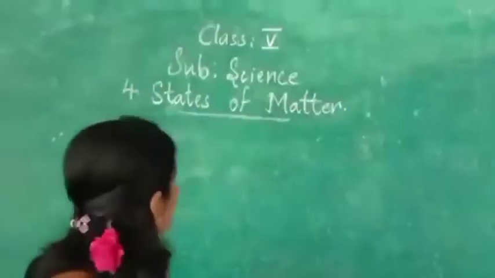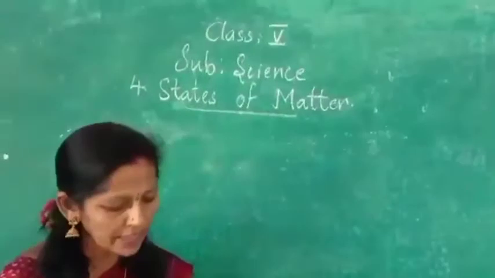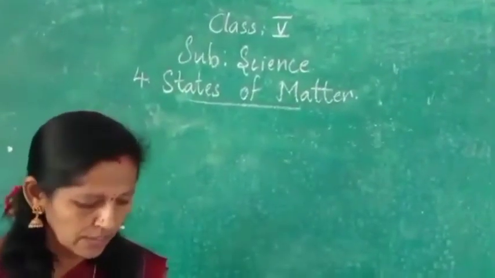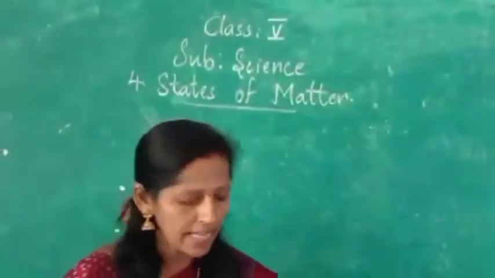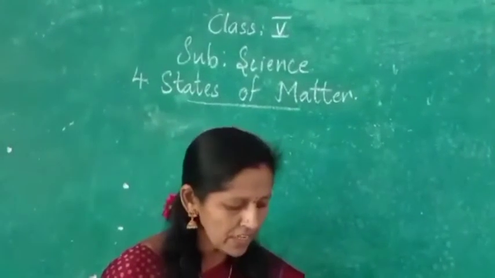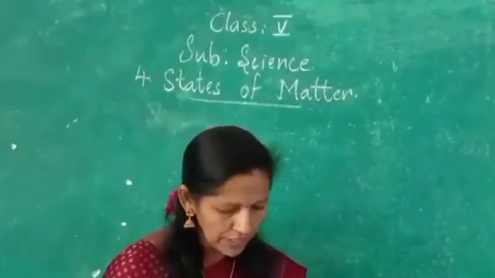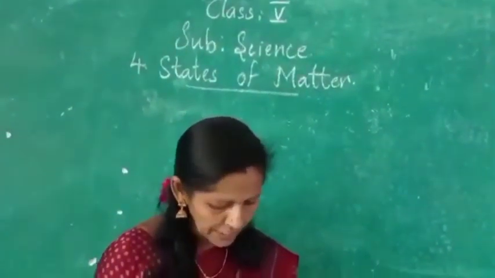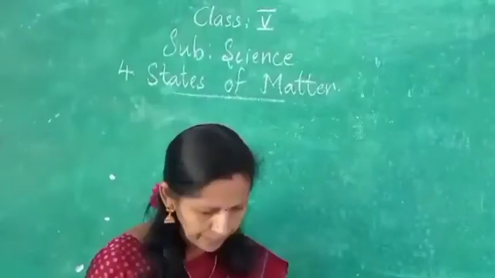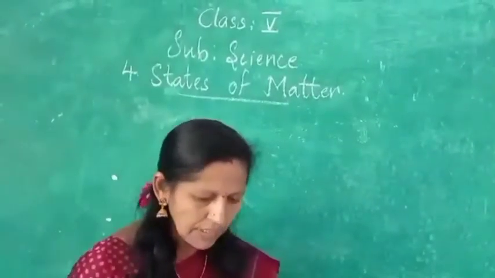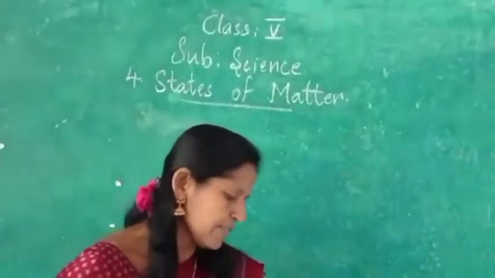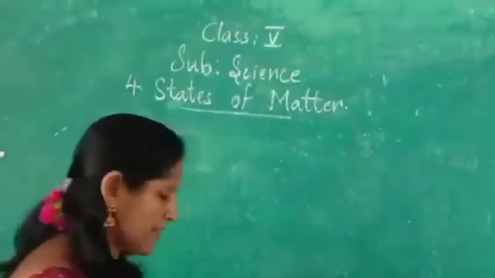We have completed the states of matter. In states of matter, we saw solids, liquids, and gases. And the activity also we have done. Now we will go for the changes of states. In this, the properties of solids, liquids, and gases are stated first.